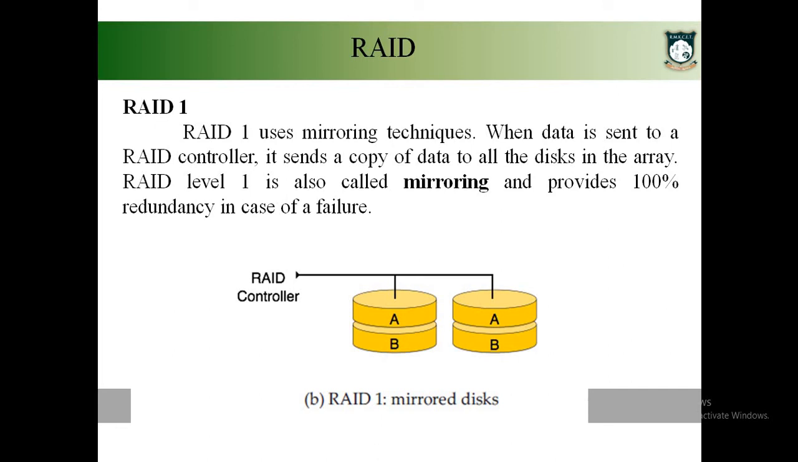Now whenever you store some data, you will be storing the data in the actual disk, and whatever you are storing in the actual disk, the same data is also being stored in the mirrored disk. As you could see in the image, whatever you are storing in one disk is also stored in another disk. So you can consider one disk as your actual disk and another disk as your mirrored disk.